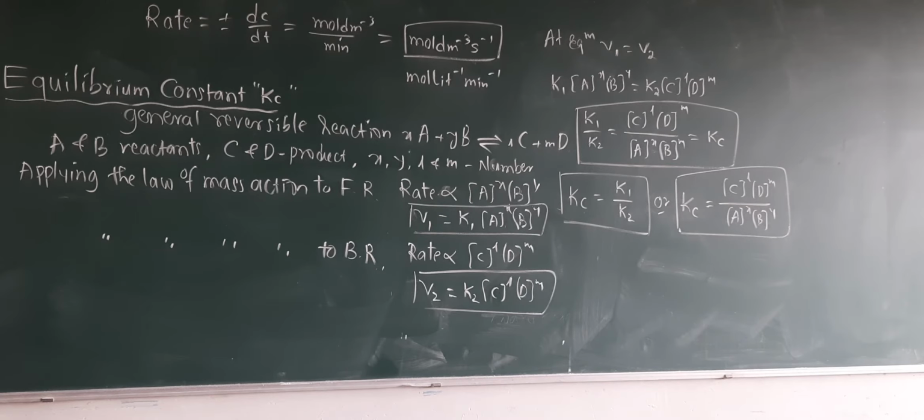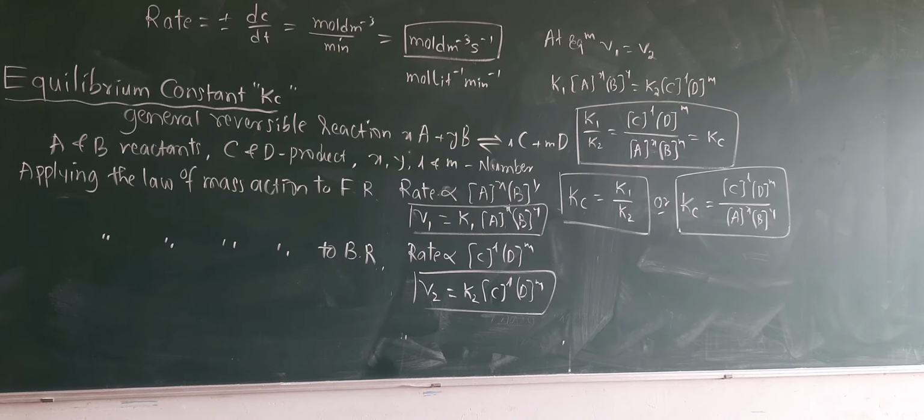Applying the law of mass action to the forward reaction, you get V1 is equal to K1 square bracket A to the power x into B to the power y. Similarly, by applying the law of mass action to the backward reaction, V2 is equal to K2 square bracket C to the power L into square bracket D to the power M. We know that at equilibrium condition, velocity of the forward reaction is equal to velocity of the backward reaction. Therefore, I have written K1 into square bracket A to the power x into square bracket B to the power y is equal to K2 square bracket C to the power L into D to the power M.